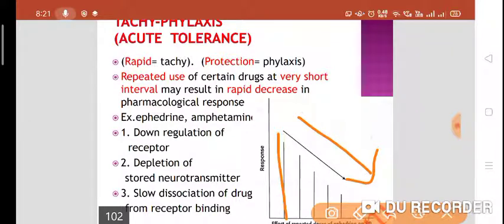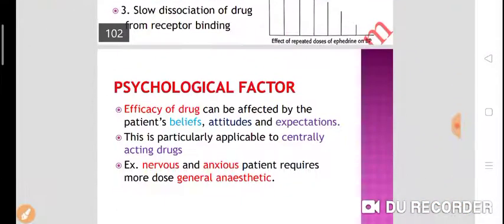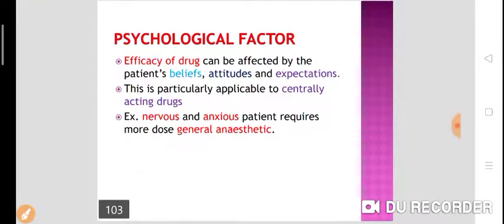Initially there is a high response, and it will decrease with time. When we use certain drugs at very short intervals, there is a rapid decrease in the response. Why? Because of downregulation of the receptor, depletion of the stored neurotransmitter, and slow dissociation of drug from the receptor binding. Now there is a psychological factor.